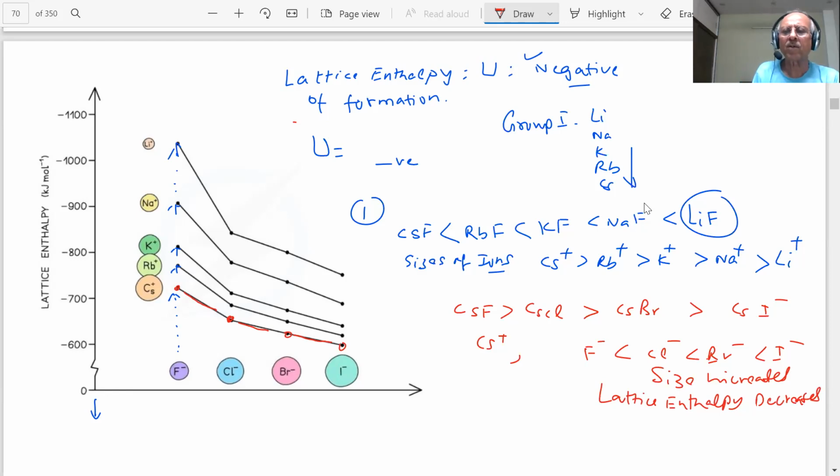Okay, note down. So the two factors we have told you for the lattice enthalpy: one is the ionic charge, the other is the size of the ions. Note down, students, note down.